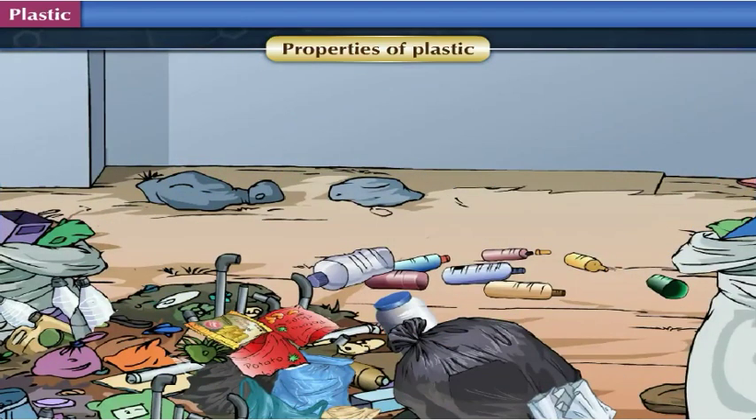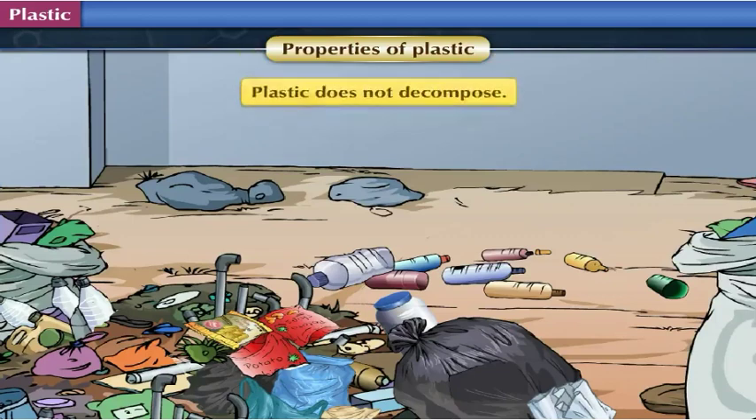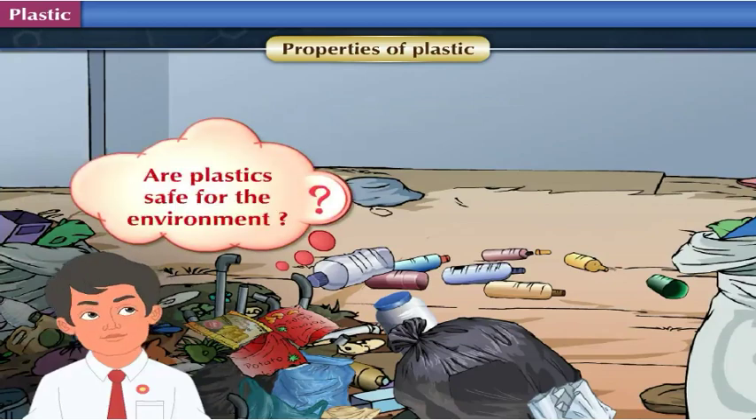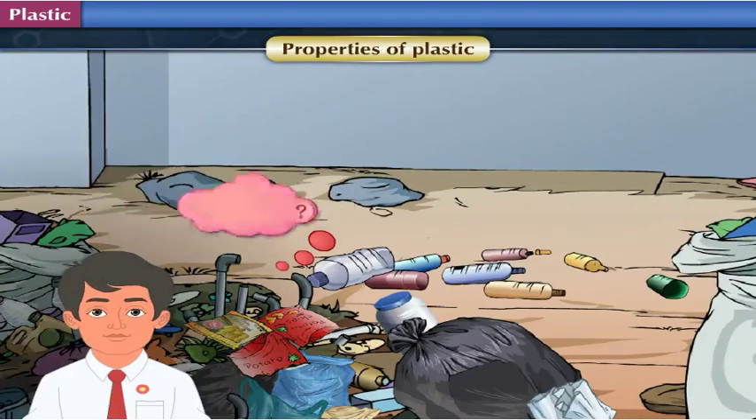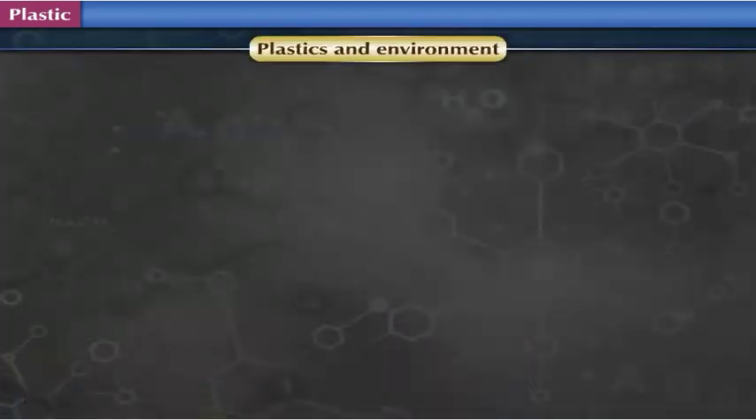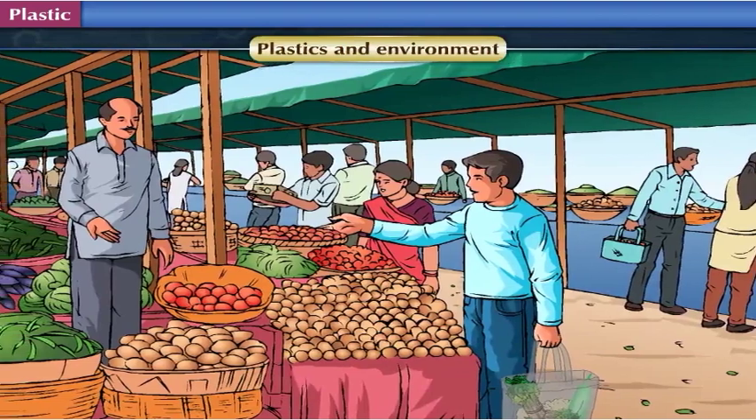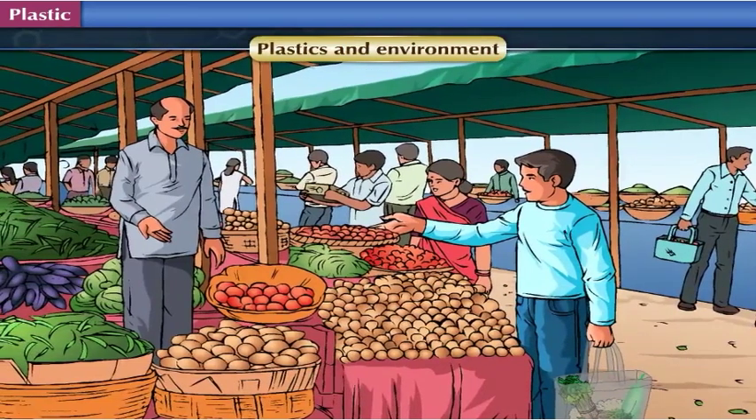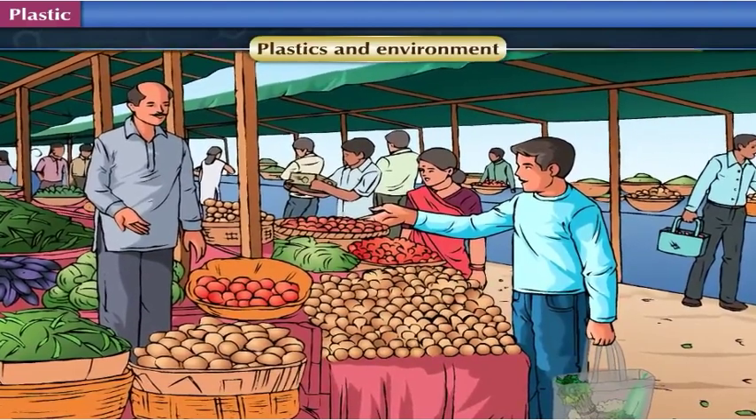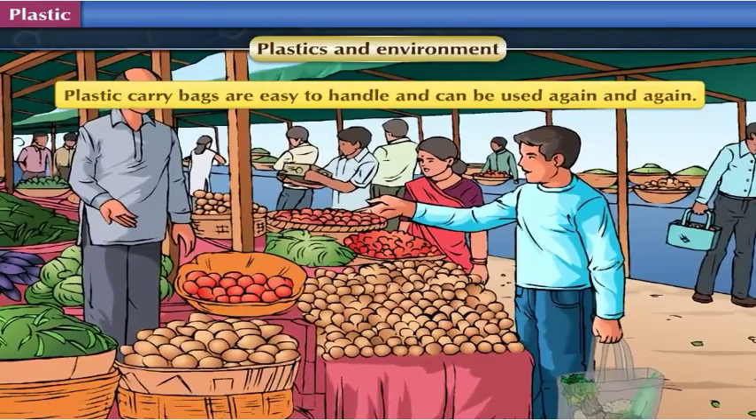Another property possessed by plastic is that it does not decompose. In that case, are plastics safe for the environment? Let us find this out. Plastics and environment. Whenever we go to the vegetable market, we often get vegetables in plastic carry bags. They are easy to handle and can be used again and again.